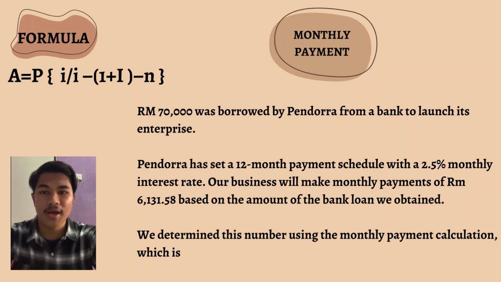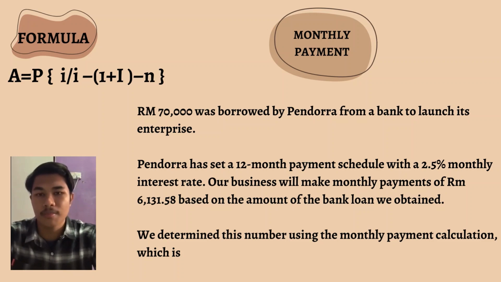Question A is to find the monthly payment. The slide includes the formula and a little description. As you can see on this slide, the formula is as follows. The monthly payment I got is 6,131.58. The description is that 70,000 was borrowed by Pandora from a bank to launch its enterprise. Pandora has set a 12-month payment schedule with a 2.5% monthly interest rate.